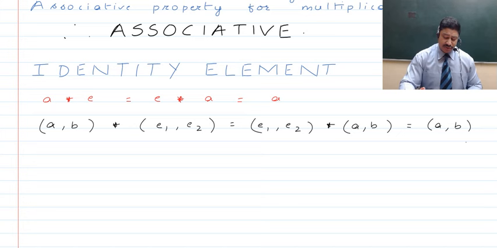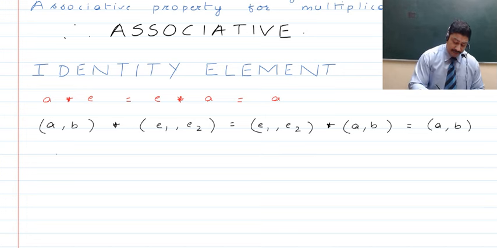Now, guys, here we will try it out as to what is going to happen in accordance with the definition that we have at hand. So with regards to this binary operation, if you talk about A comma B binary operation E1 comma E2, then the first element, guys, is going to become the sum of the first elements, that is A plus E1. And if you talk about the second elements, then it is going to become equal to B times E2.